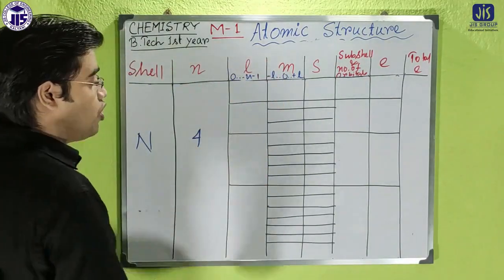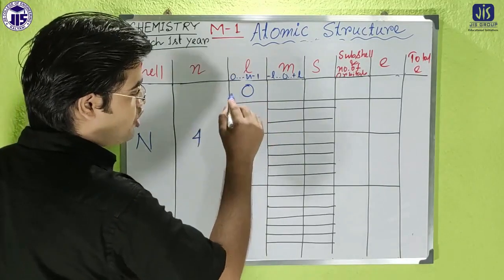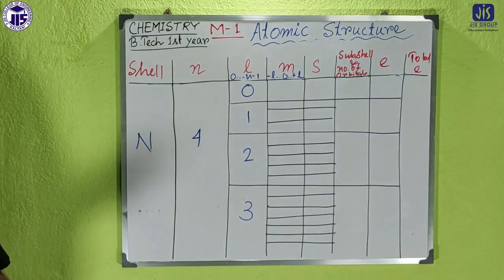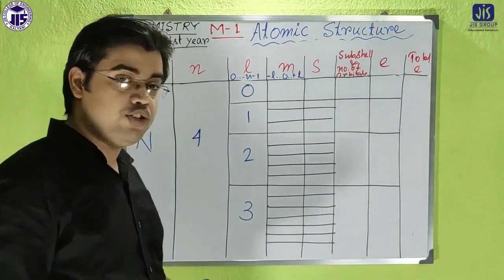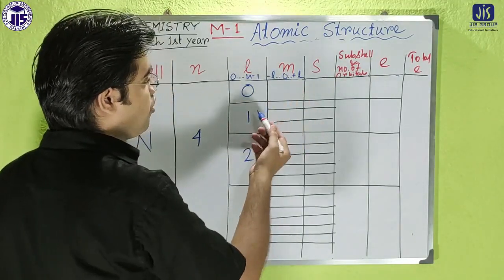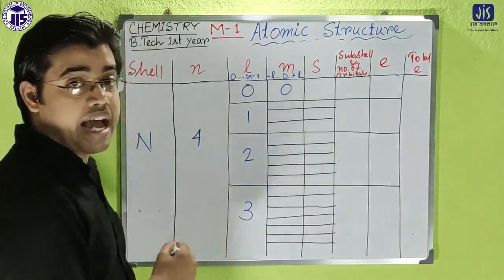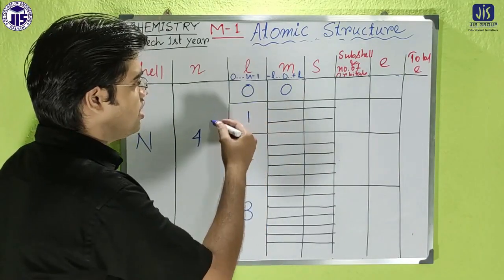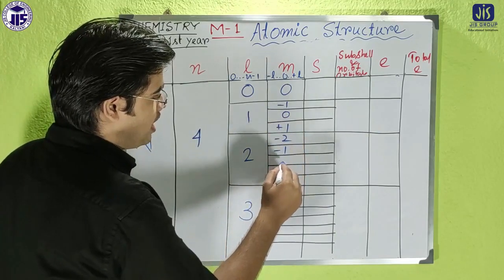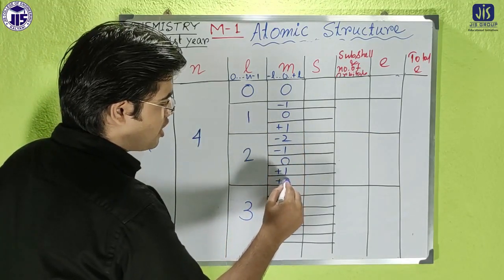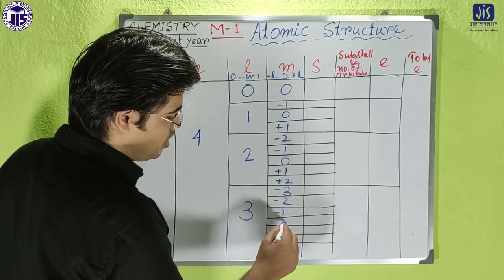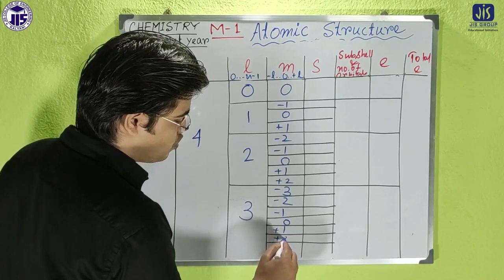The azimuthal quantum number will be, like the previous case, 0, 1, 2 and 3. For each, m is equal to 0; then -1, 0, +1; then -2, -1, 0, +1, +2; and -3, -2, -1, 0, +1, +2 and +3.